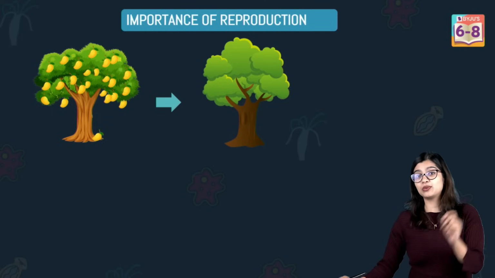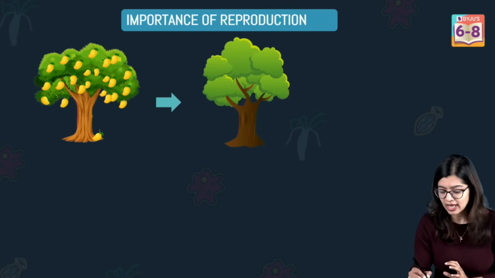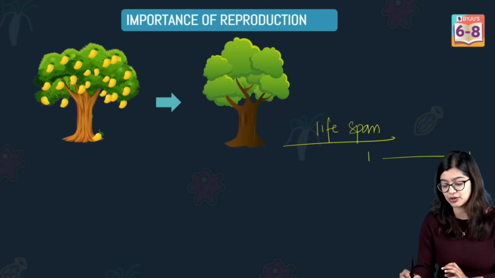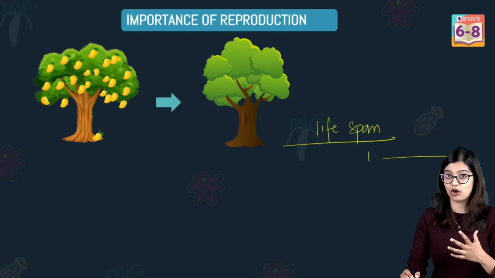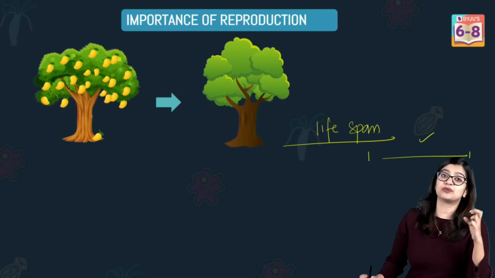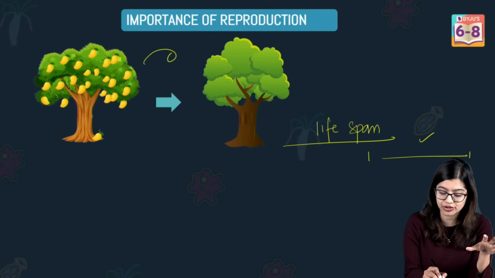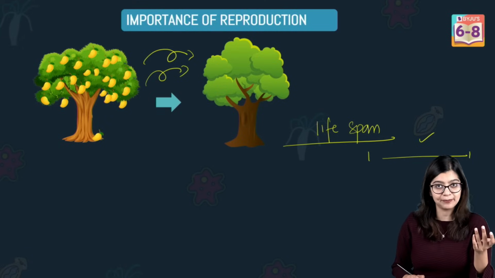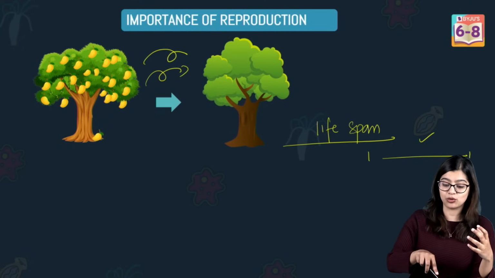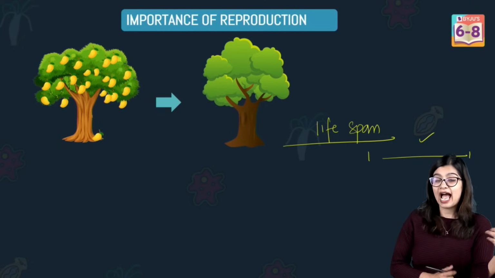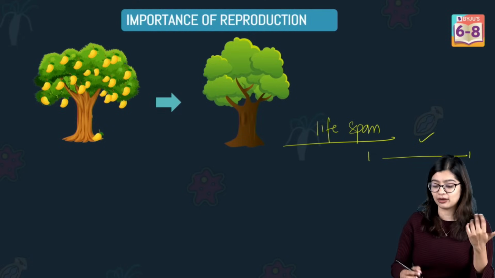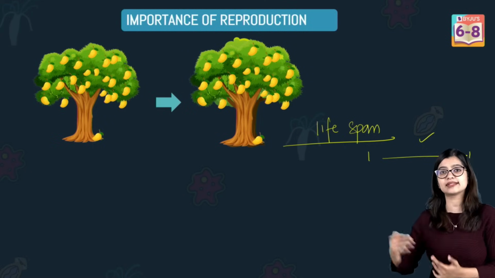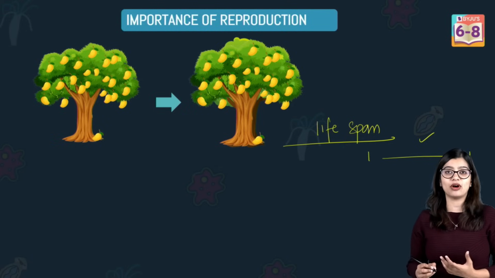No, right? Because we know that every living organism has a fixed lifespan. What is a lifespan? A lifespan is a period between birth to death. And every living organism has a fixed lifespan, which means eventually this mango tree is bound to complete its lifespan and no longer exist or die. But when this mango tree produces seeds, and each seed grows and becomes a new mango tree, it will further produce mangoes, right? And the cycle continues.